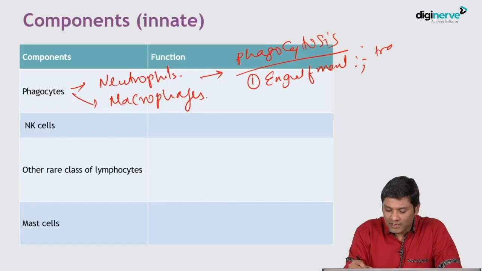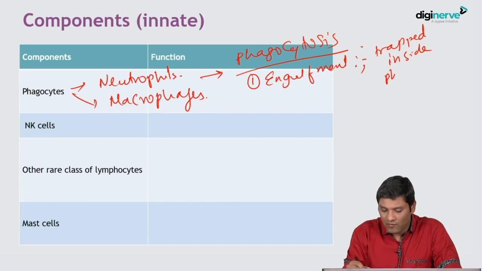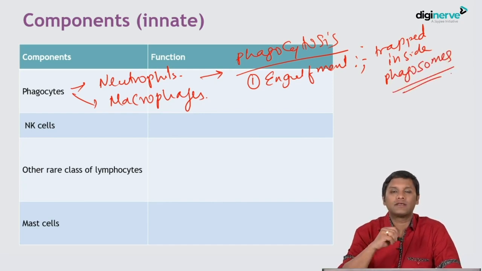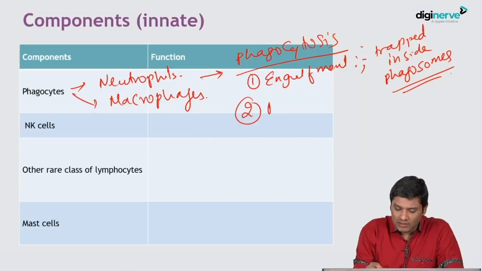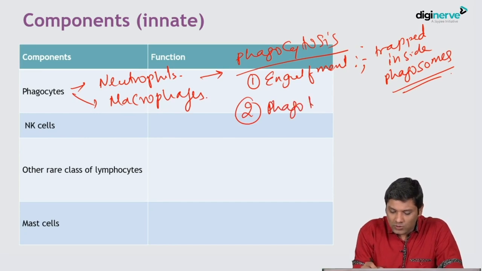Following engulfment, they will be trapped inside the phagocytes, inside the phagosomes. The phagosomes are present inside the phagocytes. Once the microorganisms enter the phagocyte, they will be engulfed by the phagosomes, following which there occurs phagolysosome fusion.